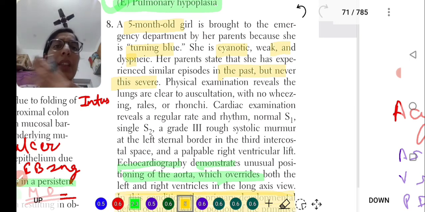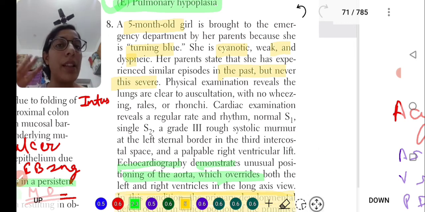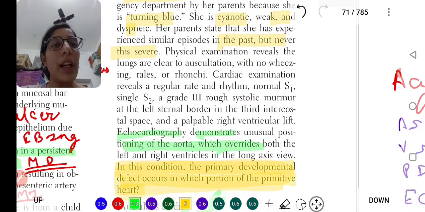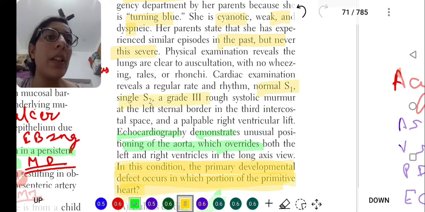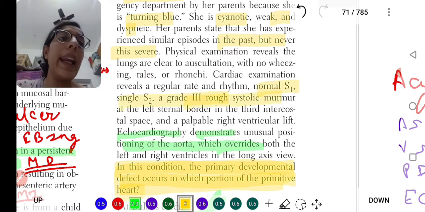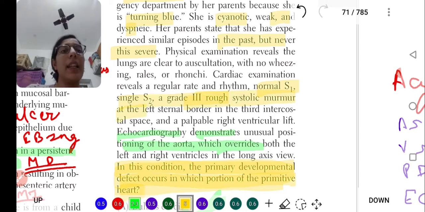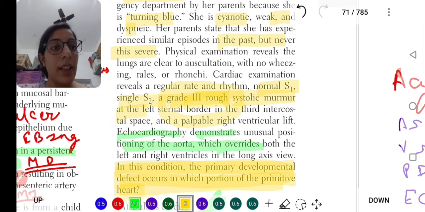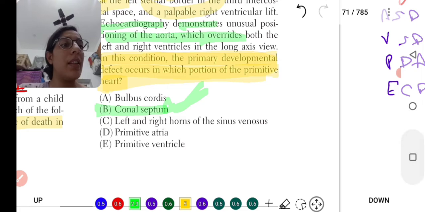Not even just parents, everyone has the same kind of nature, thinking maybe there is no such necessity. So when the condition becomes severe, they will run towards the hospital, and this situation is the same here with this child. When cardiac examination is done: normal S1, single S2, and a grade 3 systolic murmur. Grade 3 systolic murmur is present, cyanotic heart disease is present, so it is suggestive of cyanotic heart disease. One second, let's learn about this.